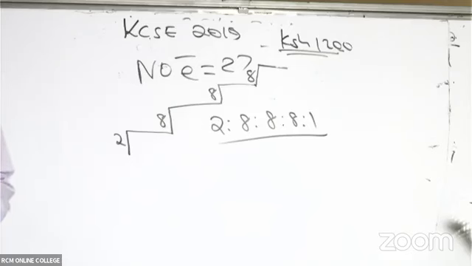Now, ladies and gentlemen, as mentioned there, a group is determined by the number of electrons at the outermost energy level.